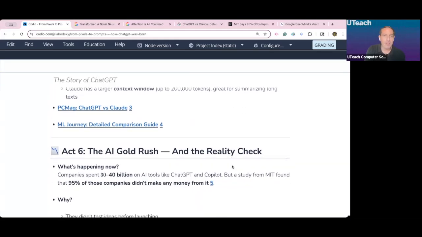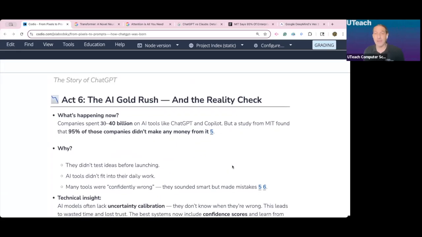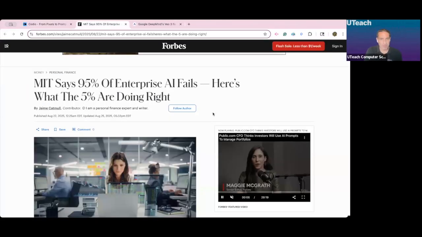All right, but here's the problem. Okay, the problem is all these companies have rushed in to AI. They're investing billions and billions of dollars. And recently we discovered something. 95% of these companies are not making any money from their AI investments. Why? Why are they not making any money from their AI investments? Well, for a number of reasons.